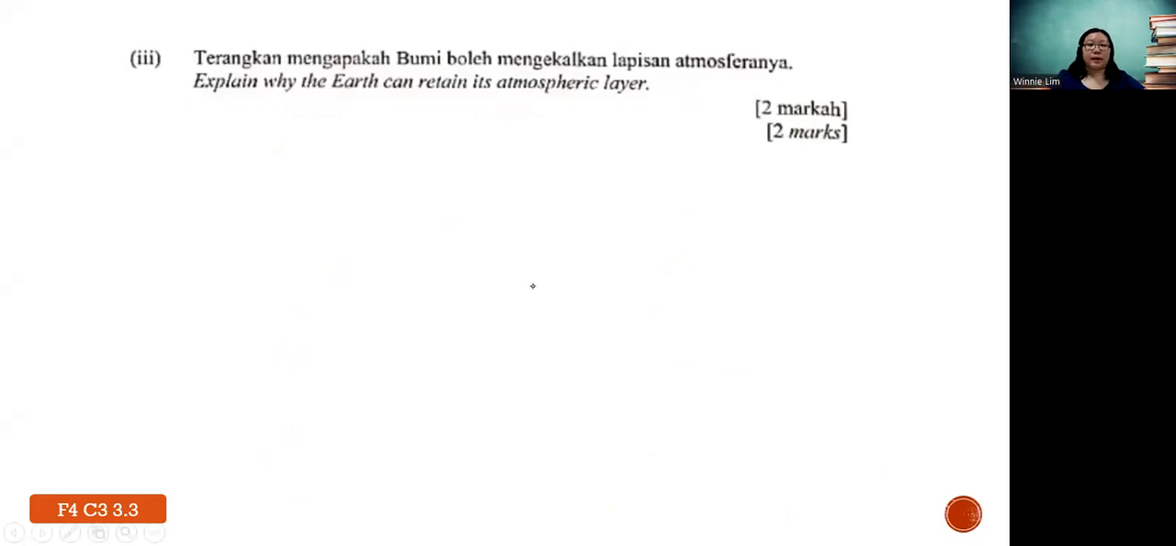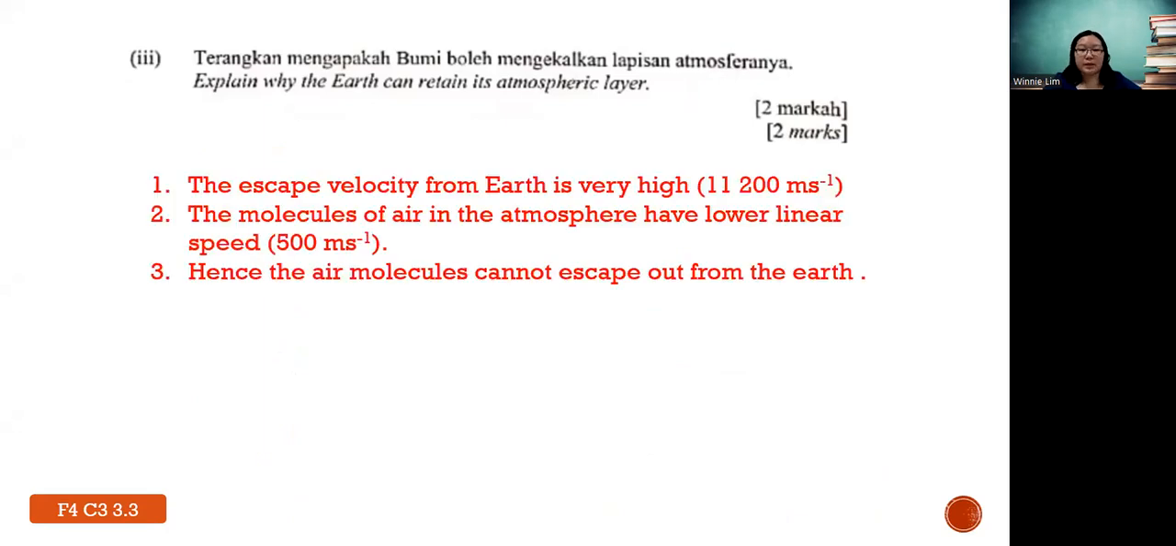Okay, next. Explain why the Earth can retain its atmospheric layer. So how do you answer? The marks is 2 marks. First, you must mention regarding the escape velocity. So the escape velocity from Earth is very high. Of course, you may not remember the value, so that's why I put brackets. For information, the escape velocity is about 11,200 meter per second.